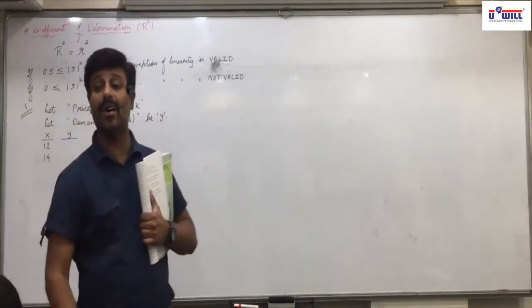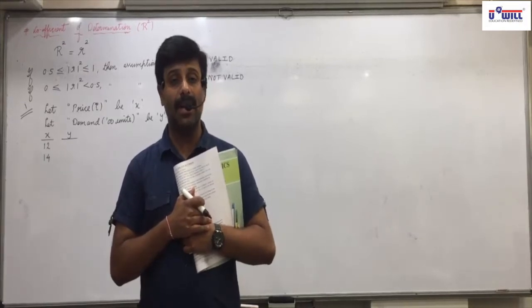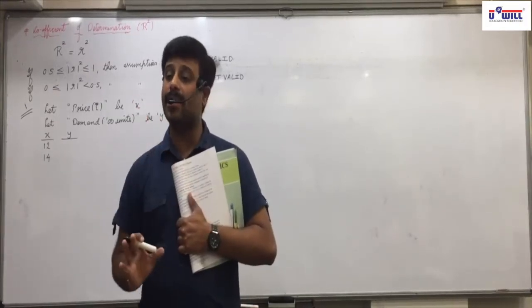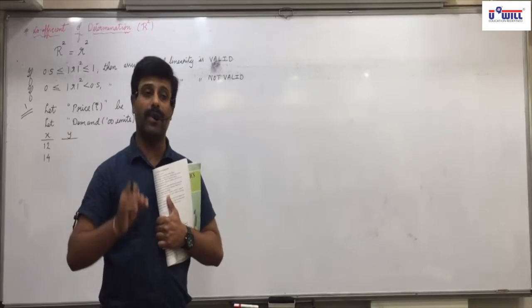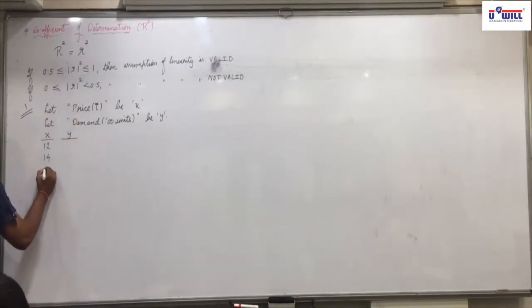What is the formula of A? Y bar minus B X bar. You cannot find A without X bar and Y bar. So every question you have to find X bar and Y bar first. And that practice we are doing since last chapter itself.